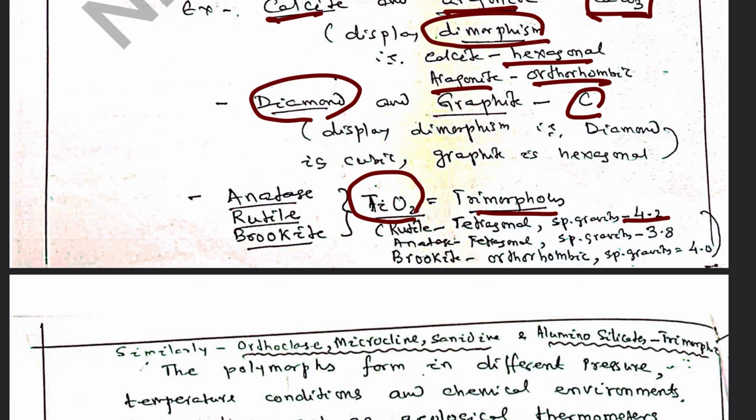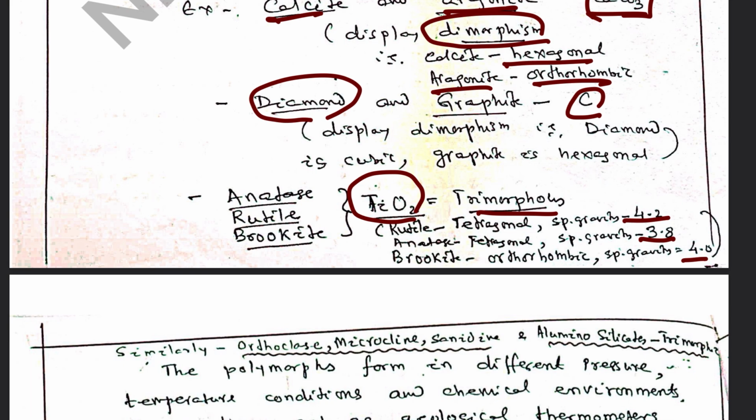Anatase is tetragonal, but specific gravity is 3.8. Brookite is orthorhombic, specific gravity is 4. So even if the system may be the same, their density becomes different. It is due to atomic packing. The packing may be of different types, because of which density varies.